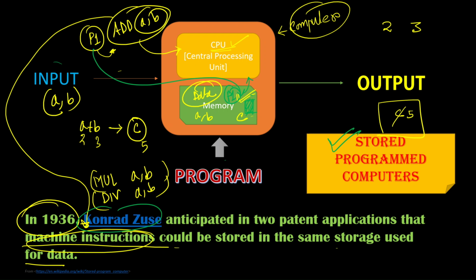Konrad Zuse was a German civil engineer and pioneering computer scientist, inventor, and businessman. If you don't know his name, that means you are very new to computer science, because his greatest achievement was the world's first programmable computer, the functional program-controlled Turing-complete Z3, which became operational in 1941. So he is a very famous computer scientist as well as an inventor, and his greatest achievement was the world's first programmable computer, whose name was Turing-complete Z3. Let me write it down: Turing-complete Z3.